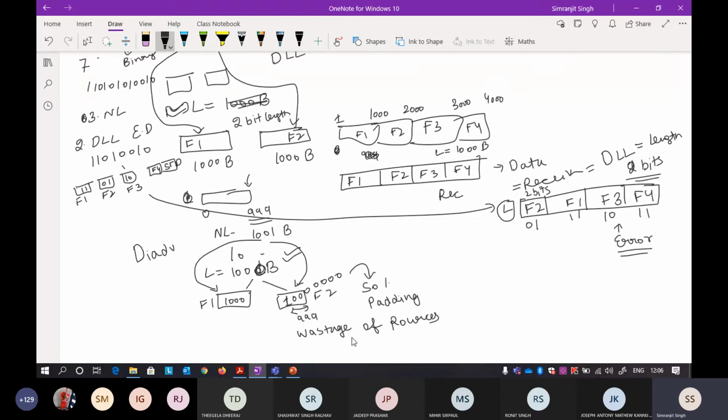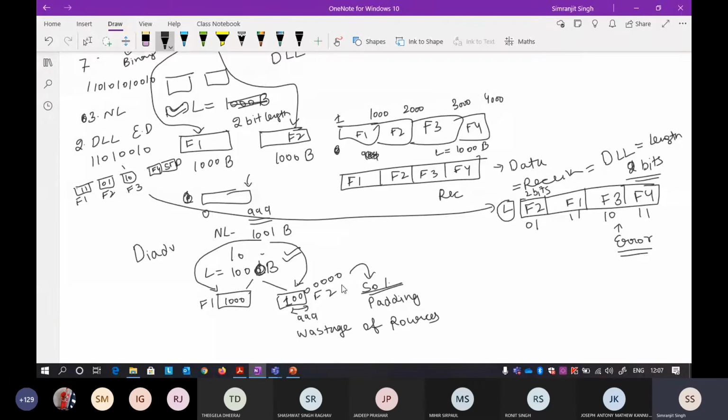Okay, but still we have a wastage of resources when I am adding a number of zeros, because these zeros are not actually usable. So this is a wastage of space, resources, as well as CPU. There is wastage on two parts: the first part is the sender, the second part is the receiver, and the third part is the in-between routers. They also have to count this particular thing. So there is a huge wastage when I'm doing this, and this concept was discarded because of this.